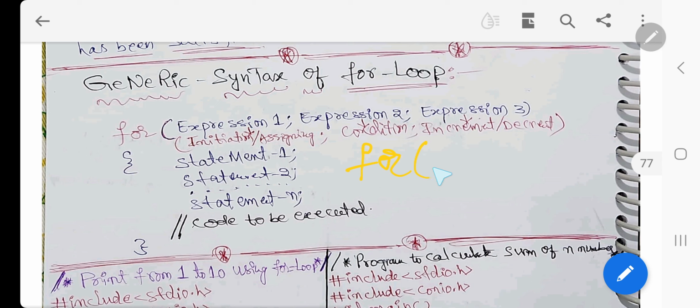For I equal to 0, initiation or assigning I; I less than 10; I plus plus. And here we have statement 1, statement 2.